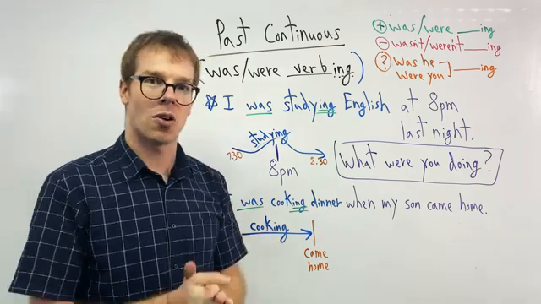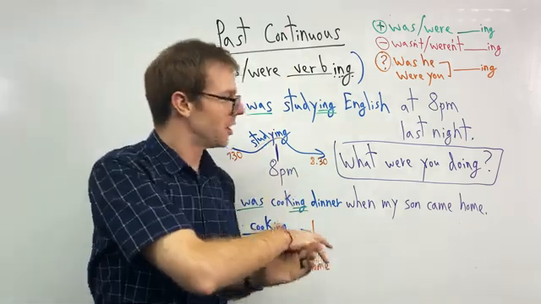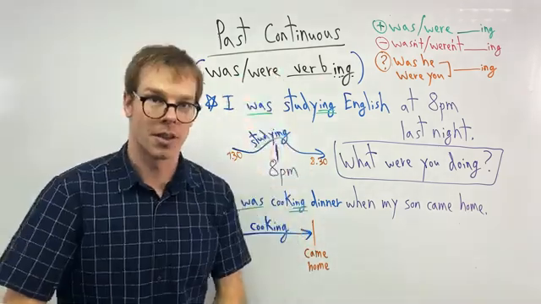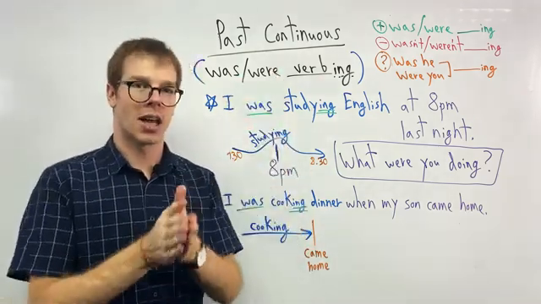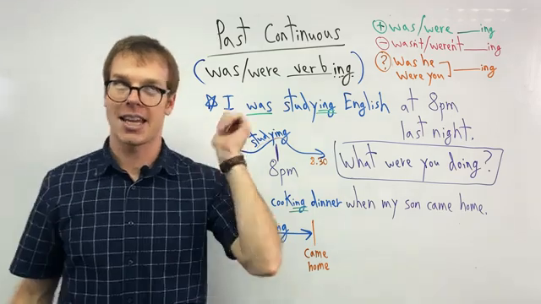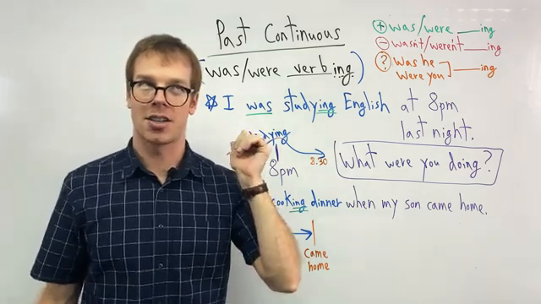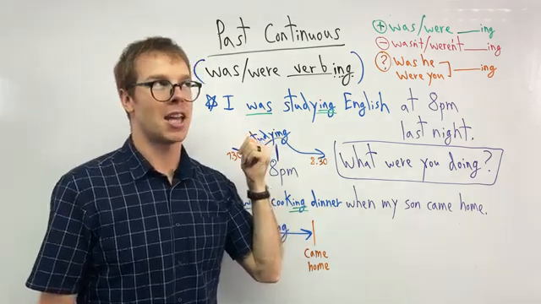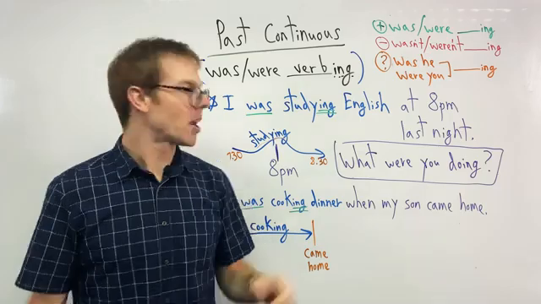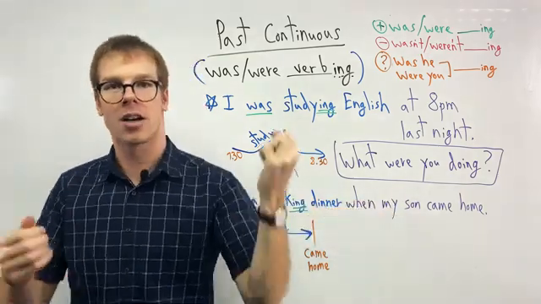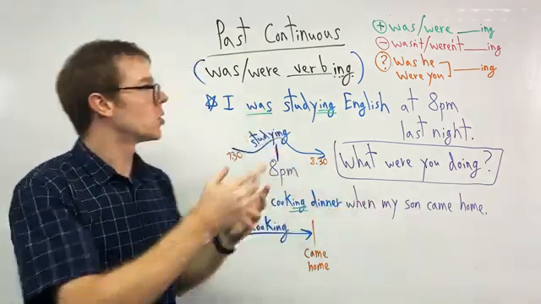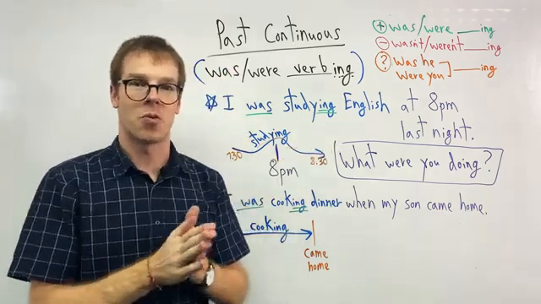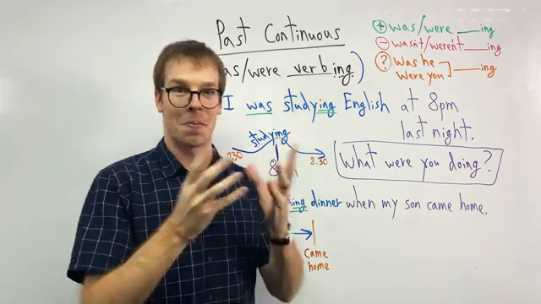Okay. So as always, for this kind of video, if you can, try to write your own sentence below. Think about your life. Maybe you could say, oh, at 8 a.m. this morning, I was eating breakfast. At 2 p.m. yesterday, I was blank. When my husband came home, I was, right? Try to think of your own past continuous sentence. And Matt and I are happy to read it and give you some feedback.